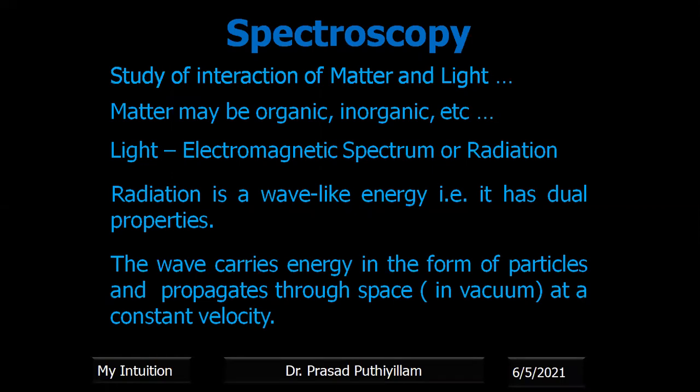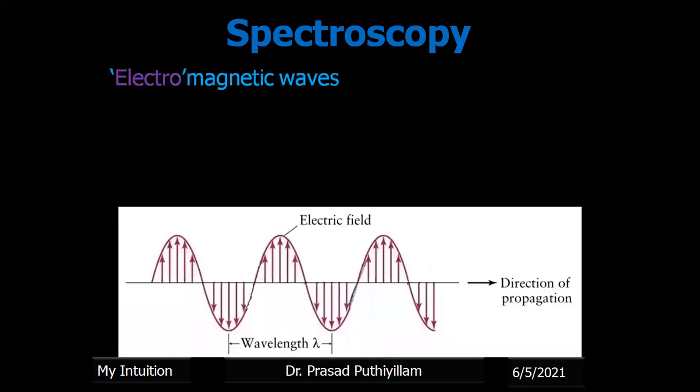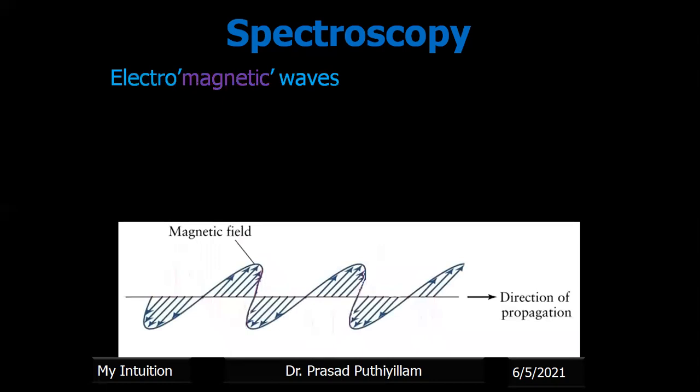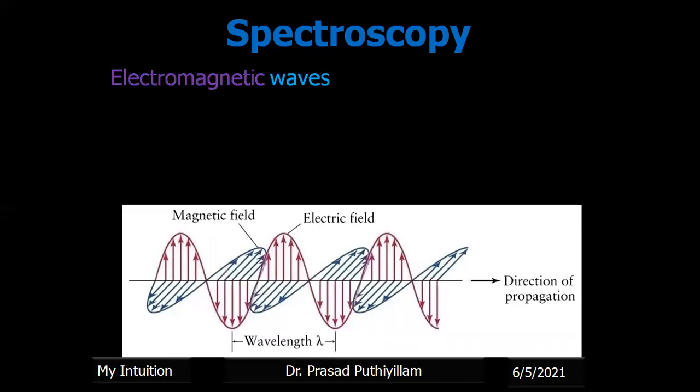Now the radiation or electromagnetic spectrum behaves like wave-like energy, and it has a dual property. It has a particle nature as well as a wave nature. This wave carries the energy in the form of particles and propagates. It moves through space, even in vacuum, at a constant velocity. So electromagnetic radiation, or simply radiation, consists of an electric field as well as a magnetic field. Therefore, both combined we call electromagnetic waves.